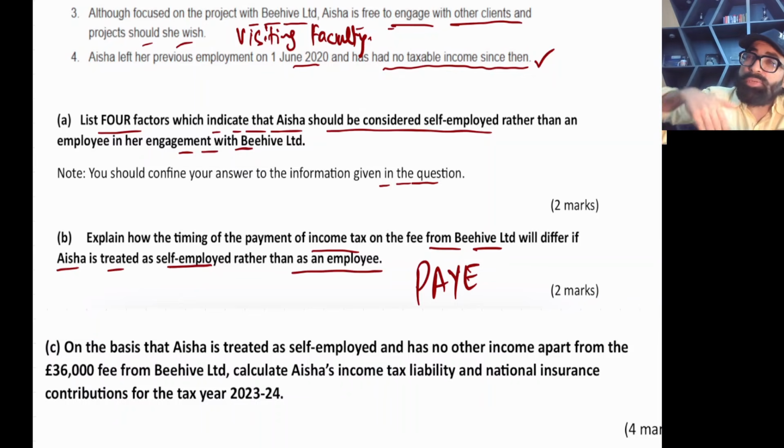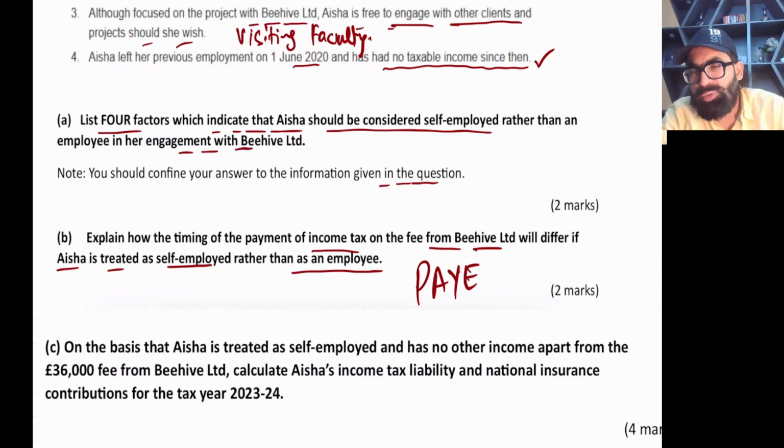So in self-employed, you can delay your tax. But if you are employed, then you have to pay as you earn, and if you are getting a monthly salary, then every month your tax will be deducted. So this is the disadvantage of being treated as an employee, and an advantage for self-employed.